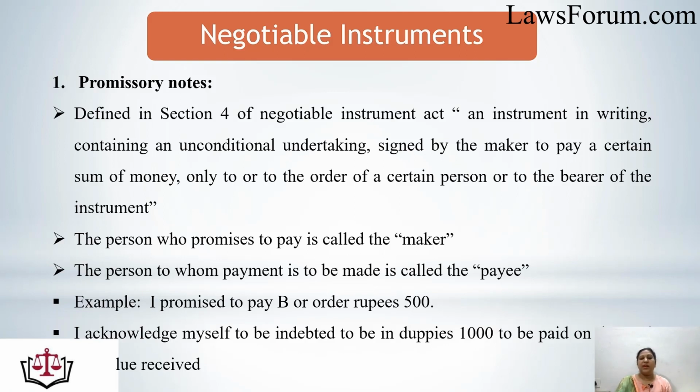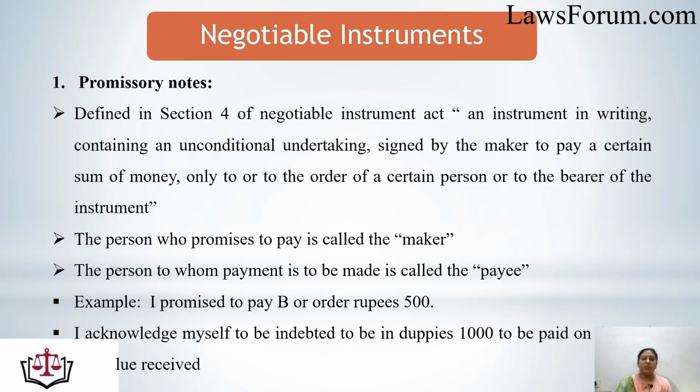This is an instrument in writing. That means these words show that the promissory note should be in writing, containing an unconditional undertaking. That means the negotiable instrument must contain an unconditional undertaking. There should not be any condition involved in it. It must be signed by the maker.